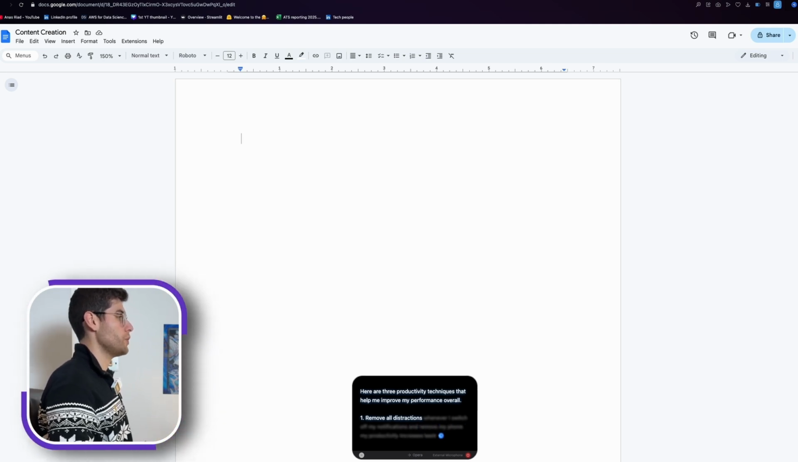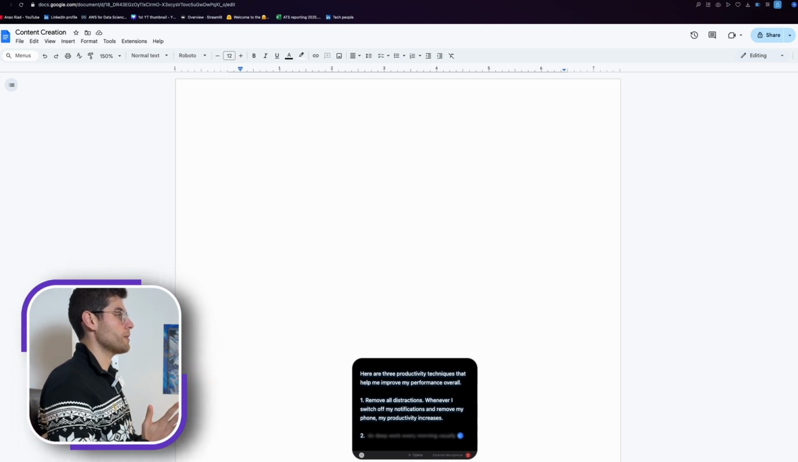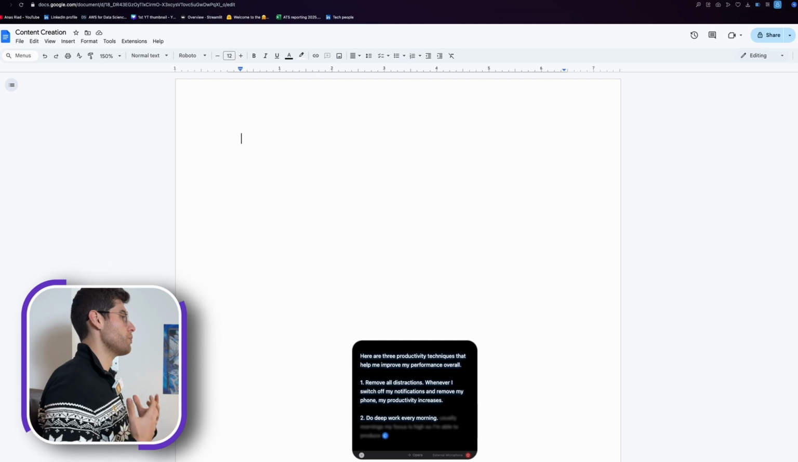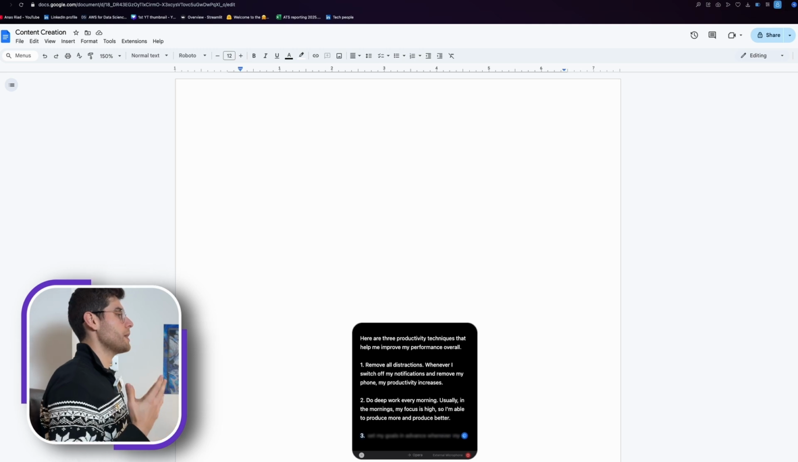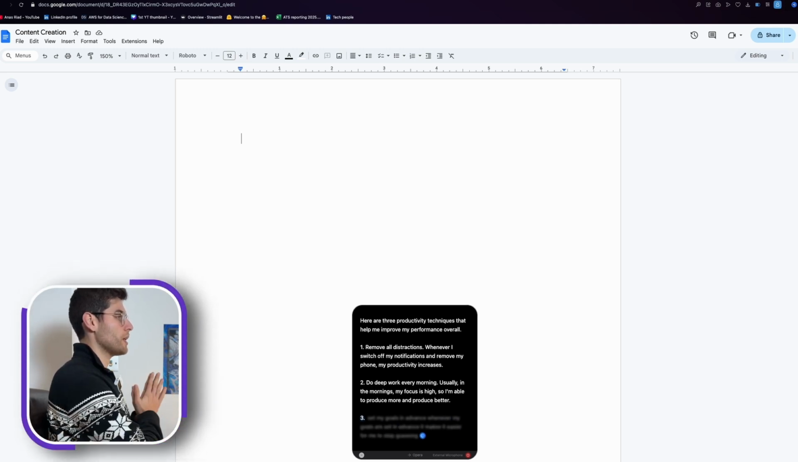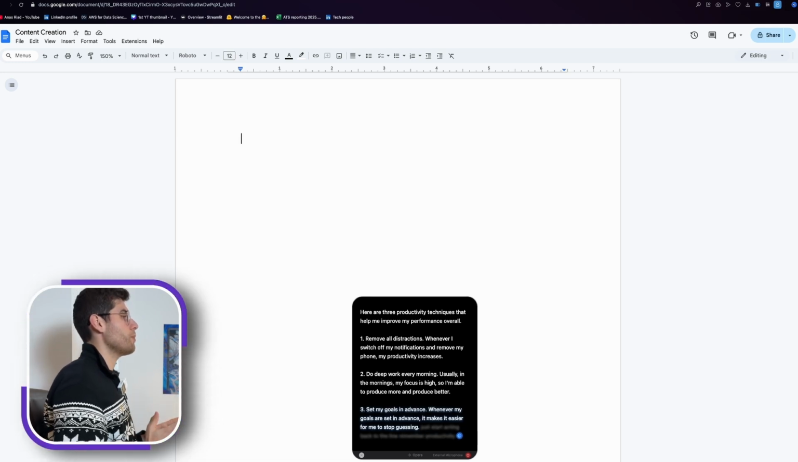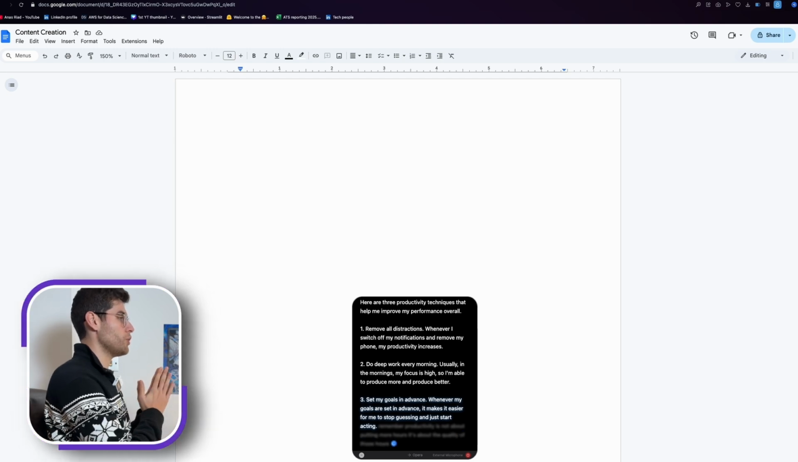Back to the line. 2. Do deep work every morning. Usually in the mornings my focus is high, so I'm able to produce more and to produce better. Back to the line. 3. Set my goals in advance. Whenever my goals are set in advance, it makes it easier for me to stop guessing and just start acting. Back to the line. Remember, productivity is not about putting in more hours. It's about the quality of those hours that you put into your work.